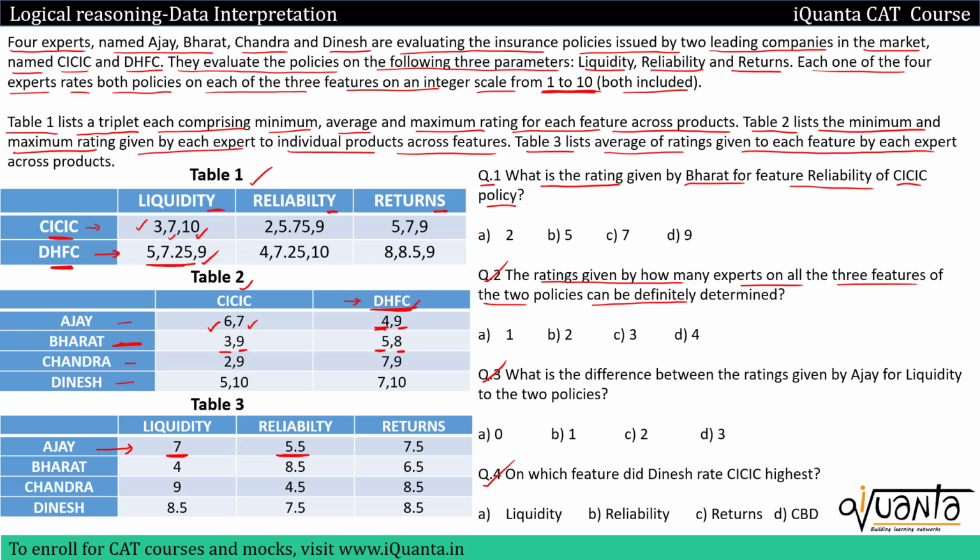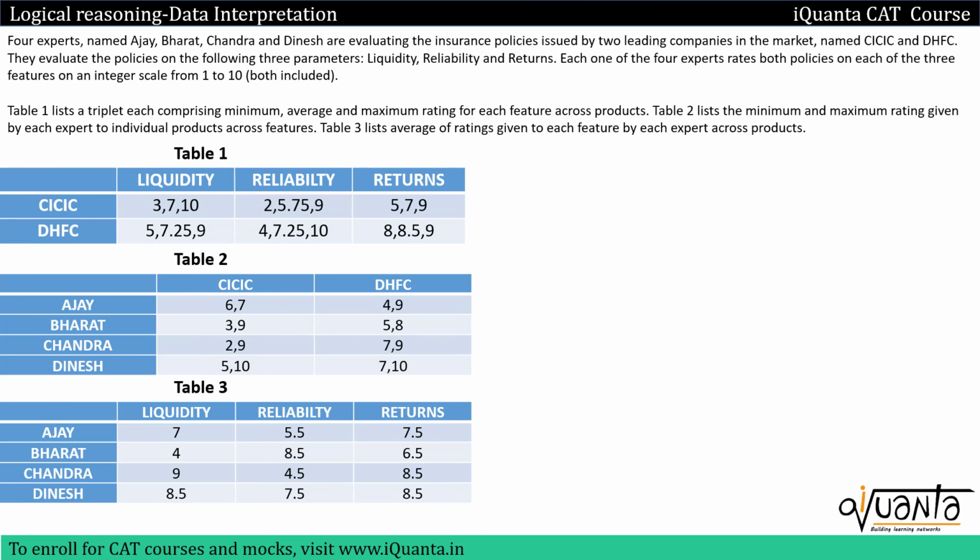So we'll go to the next slide. What we'll do is we'll form a table in which we'll be keeping both the companies. For every company, I'll be making 3 columns for features: liquidity, reliability, returns, and in front of them I'll be writing down names of all these people who are giving the ratings. So let's go to the next slide.